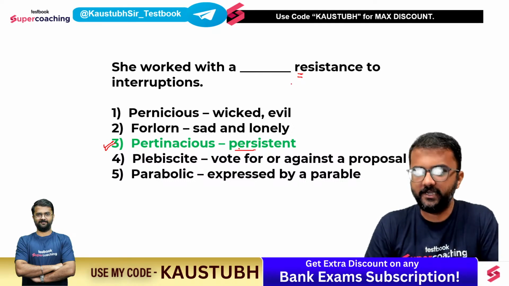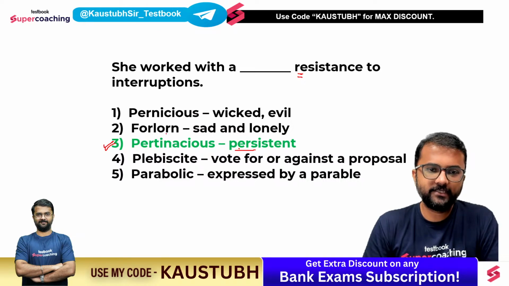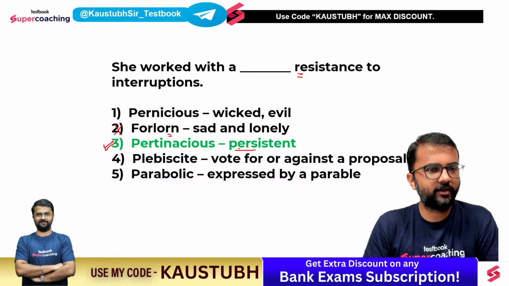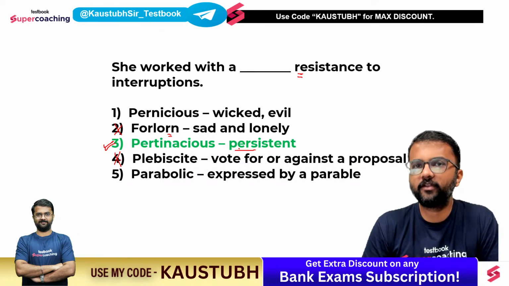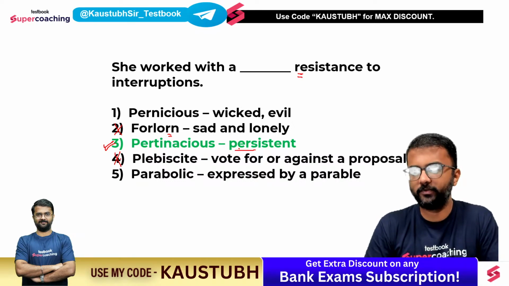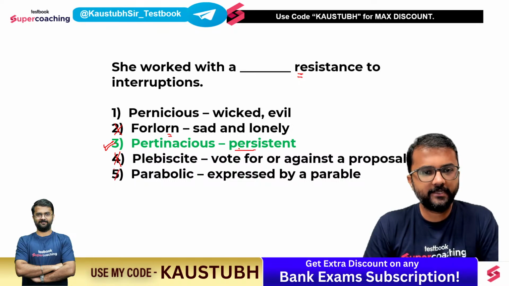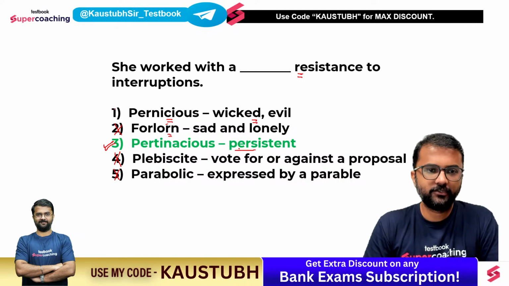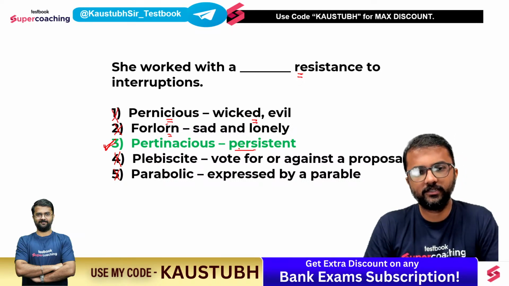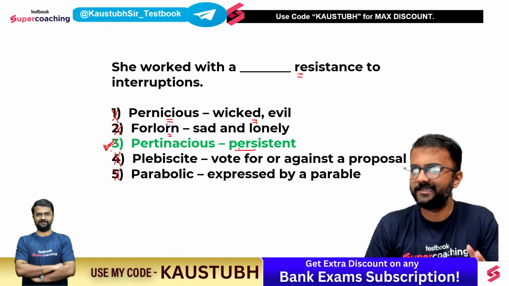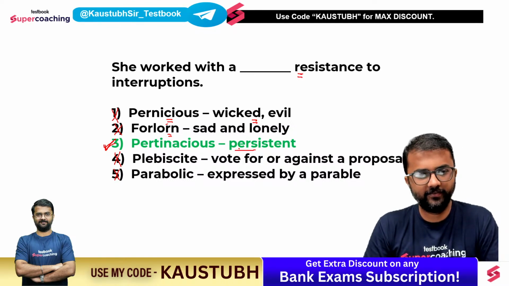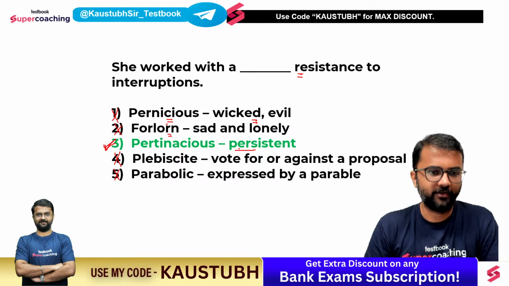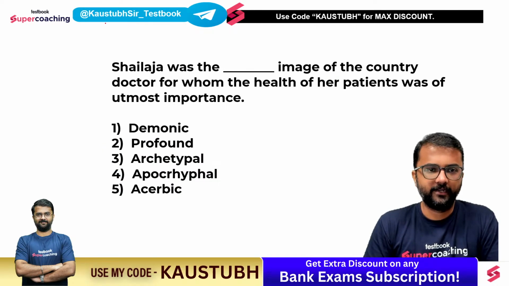This is the meaning of the sentence, right? Forlorn means sad and lonely. So we are not talking about a sad feeling or a lonely feeling. Plebiscite का मतलब होता है general opinion of the public. Vote for or against a proposal. Okay. And parabolic is expressed by a parable, expressed by a story. And pernicious means someone who is very wicked or evil. So if you look at the meanings of all these words, the only contextually correct word here is option number C. So Sheetal, your gut feeling was absolutely right. Spot on. Very good. All right, next question.